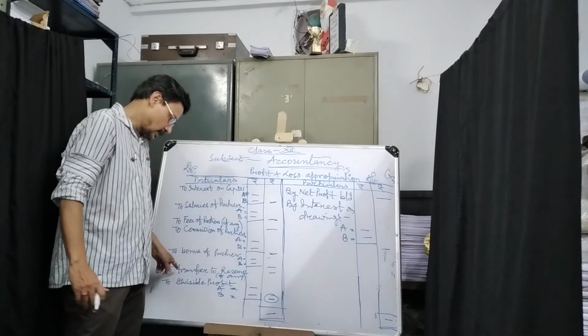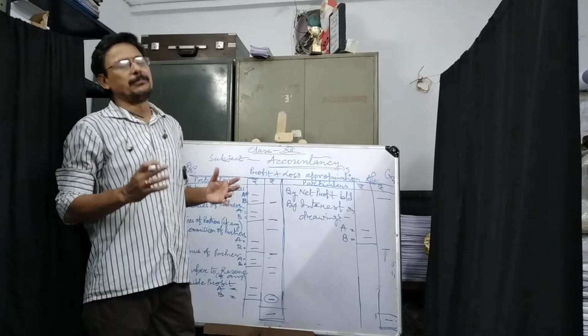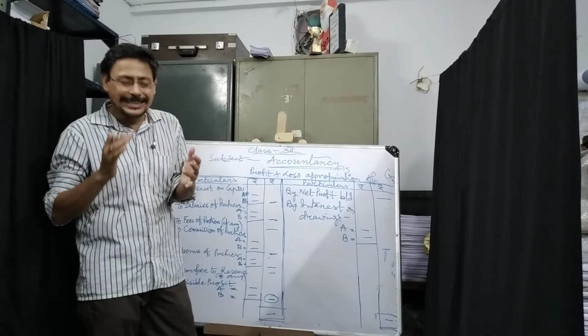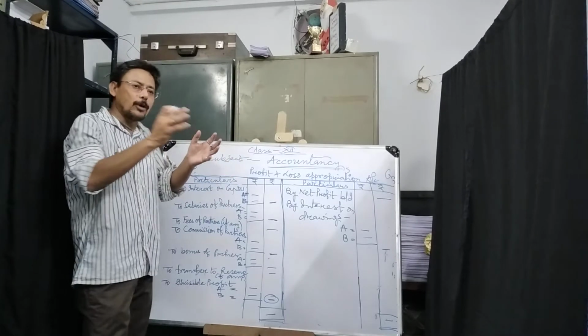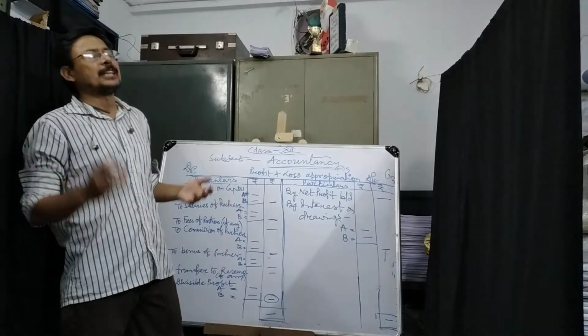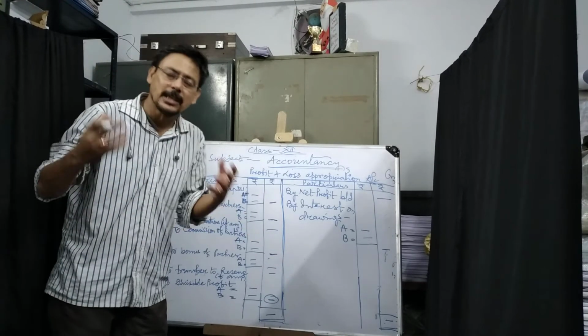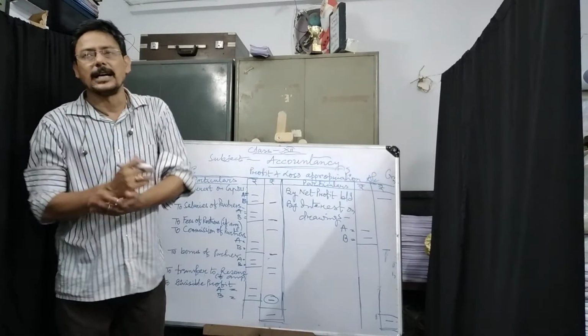Next, the transfer to reserve. Sometimes, out of the earning or profit made by the partners in the whole financial year, those partners decide that a certain amount be taken from the total profit and kept in the reserve fund. If any type of crisis, earthquake, flood, or natural calamities appear, then from that reserve we will overcome that crisis.